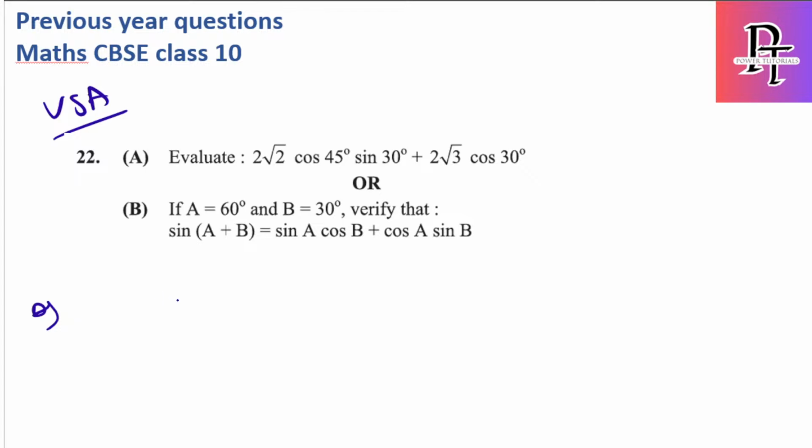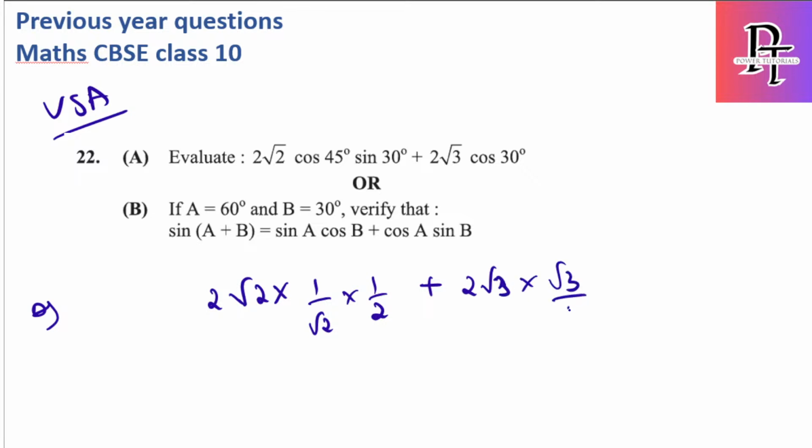The question is 2 root 2 cos 45 sin 30 plus 2 root 3 cos 30. Okay, just substitute the values, you'll get the answer. So it is 2 root 2, cos 45 is 1 by root 2, sin 30 is 1 by 2, plus 2 root 3, cos 30 value is root 3 by 2. 2 cancels, root 2 cancels, 2 gets cancelled out. So 1 into 1 is 1, root 3 into root 3 is 3. The answer is 4. Direct answer.